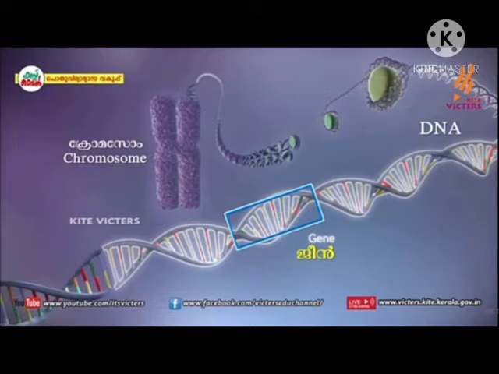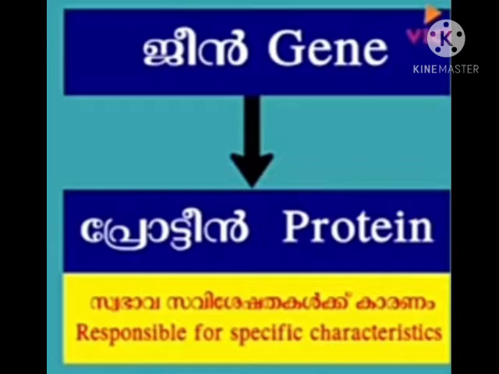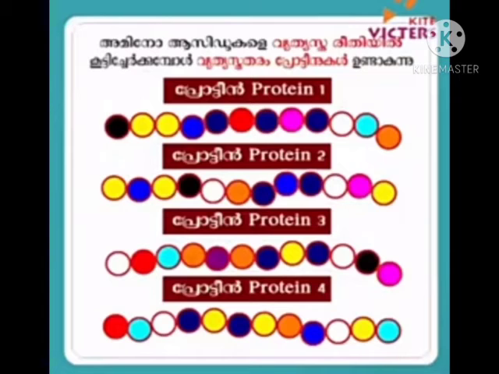Genes are nothing but the parts of DNA, which is part of the chromosome present in the nucleus of every cell. Thus, genes are responsible for the specific characteristics. We know amino acids are the units of protein. 20 amino acids are present in our body.